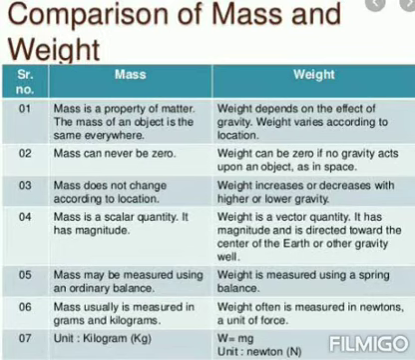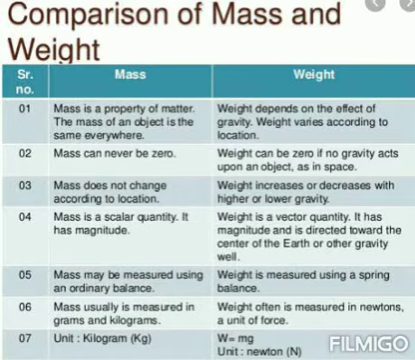But if you see weight, it is a vector quantity. A vector quantity has magnitude as well as direction. So that is what I mentioned here: it has magnitude and is directed towards the center of the Earth. That is a very important point, because weight is nothing but mass times gravity, and gravity is always towards the center of the Earth. That is what they mention here.